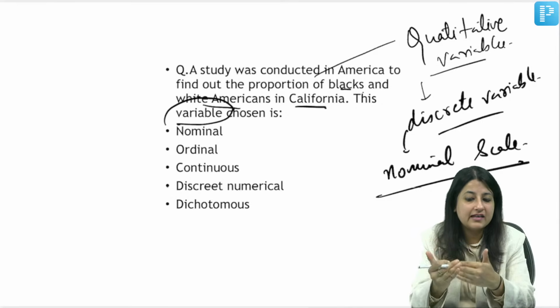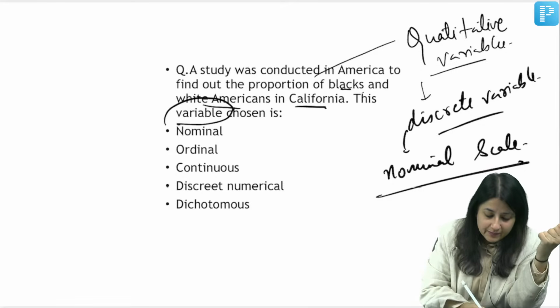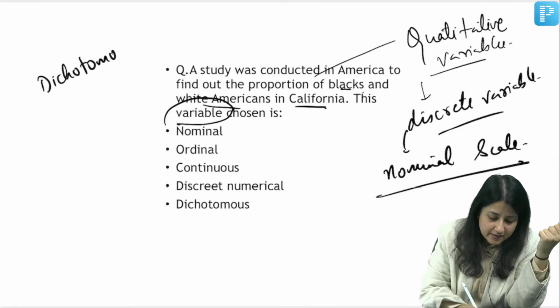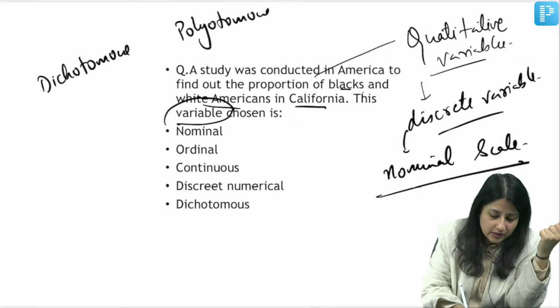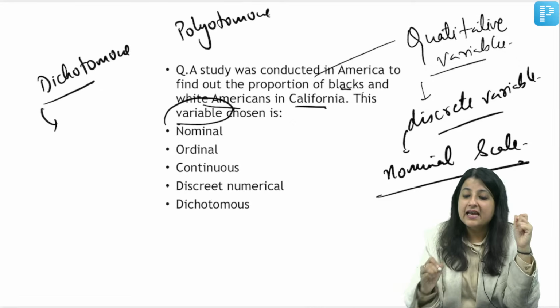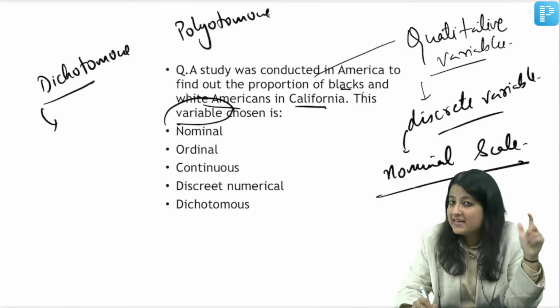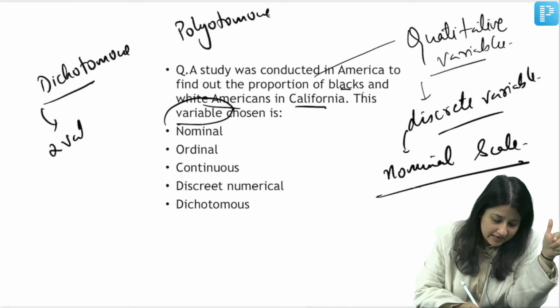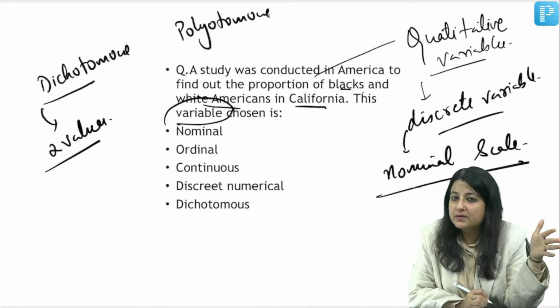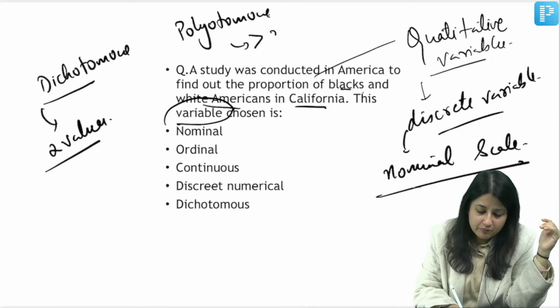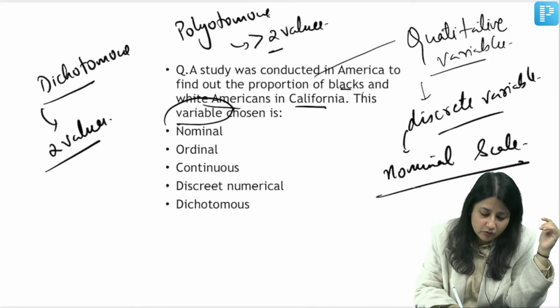And what is the third type of classification of variables? The third type is dichotomous or polytomous. Di means two. Very good, Dr. S. Kumar. Very good, Dr. Soni. Now, any variable which can take up two values is what? Dichotomous. Any variable which can take up more than two values, everybody, what is that?